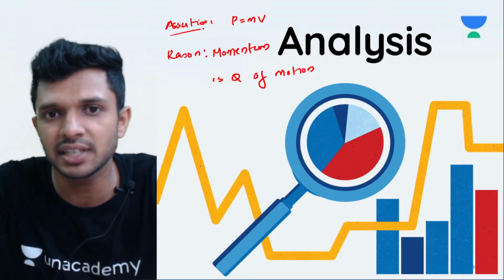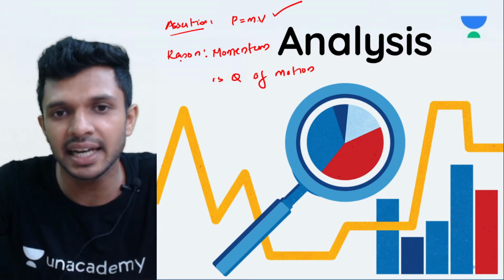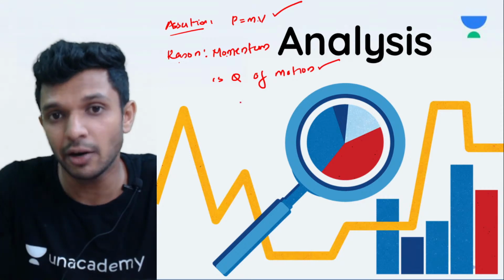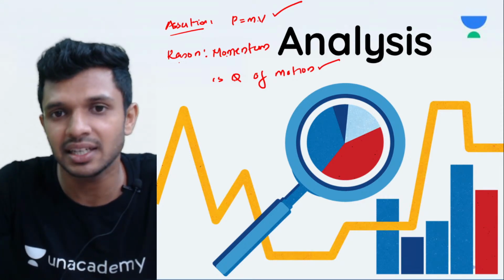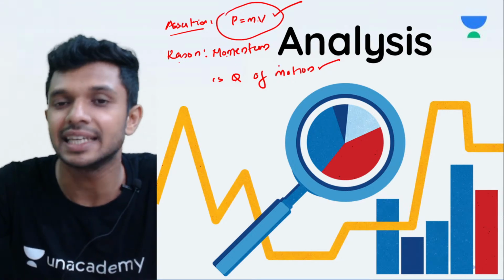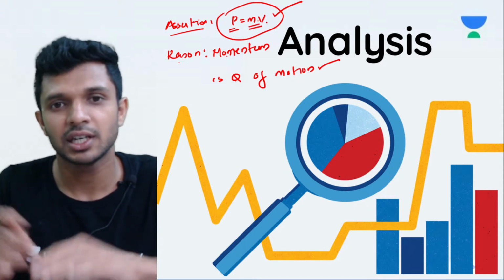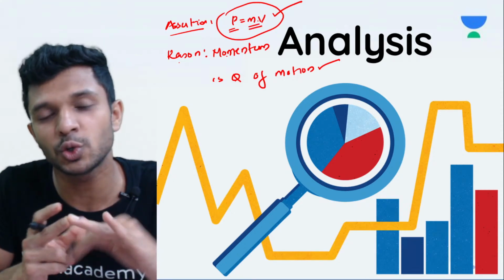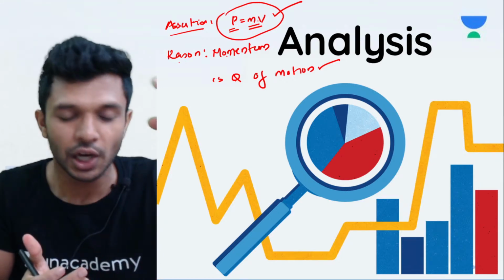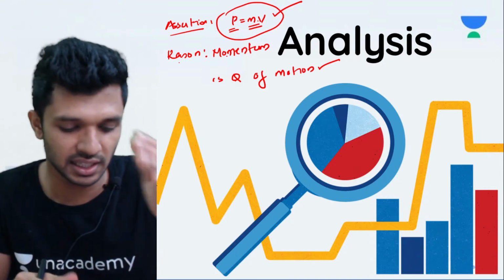Just read the first statement of assertion. Momentum is equal to mass into velocity. Yes, it's a correct statement. Then read the second. Momentum is the quantity of motion. Yes, that is also a correct statement. Now you have to look whether reason statement is responsible for the assertion statement. Yes, it is because of that momentum is having the equation of mass into velocity. So assertion is true, reason is also true. Reason is the best way of explaining the assertion. So you have to pick that option given. This is simply the assertion reason type question.